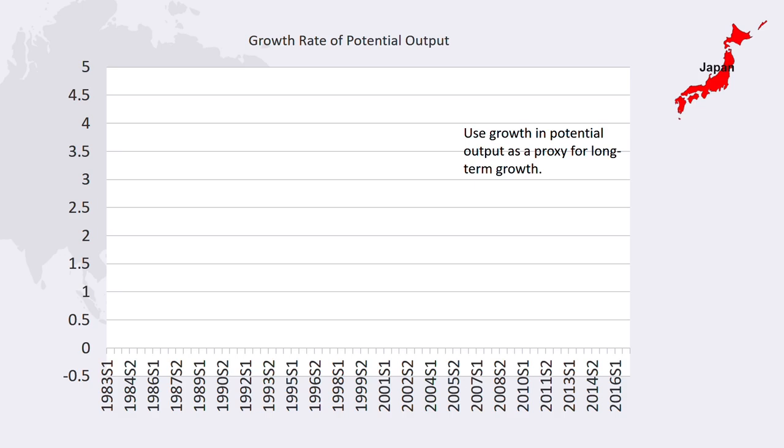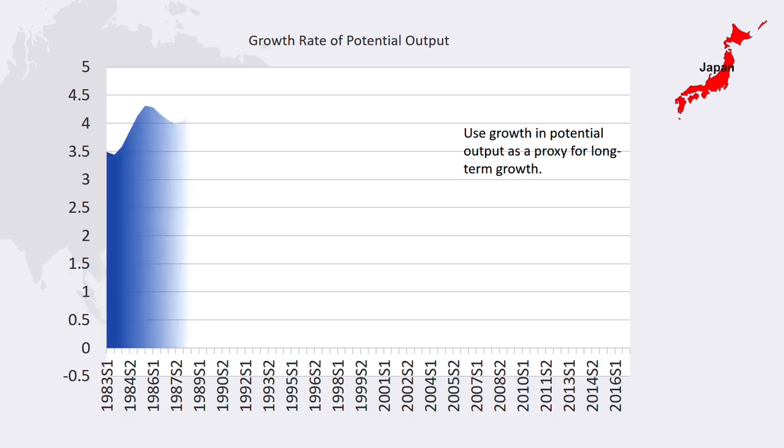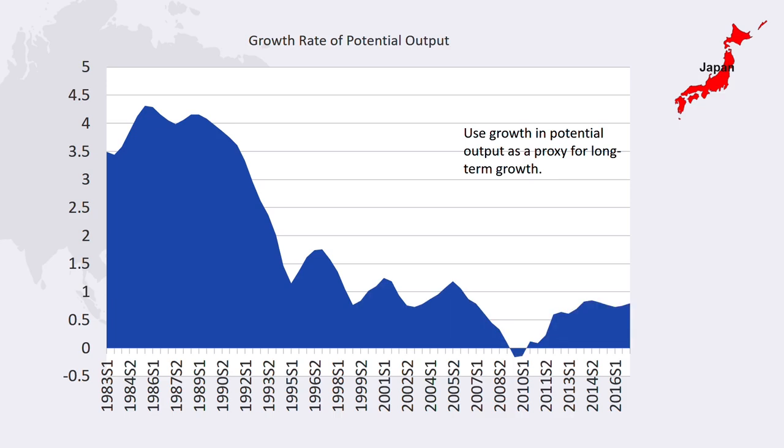There are complicated models to estimate R star, but a simple proxy is the long-term growth rate, which can be measured as the growth rate of potential output. In Japan, this has been at very low levels since 1990. Potential growth in the 1980s was robustly above 3.5%, but since then has been usually below 1%. There are a number of factors that led to this slowdown, but an important one was demographic. The growth in the size of the labor force has been slow and even falling in recent years.